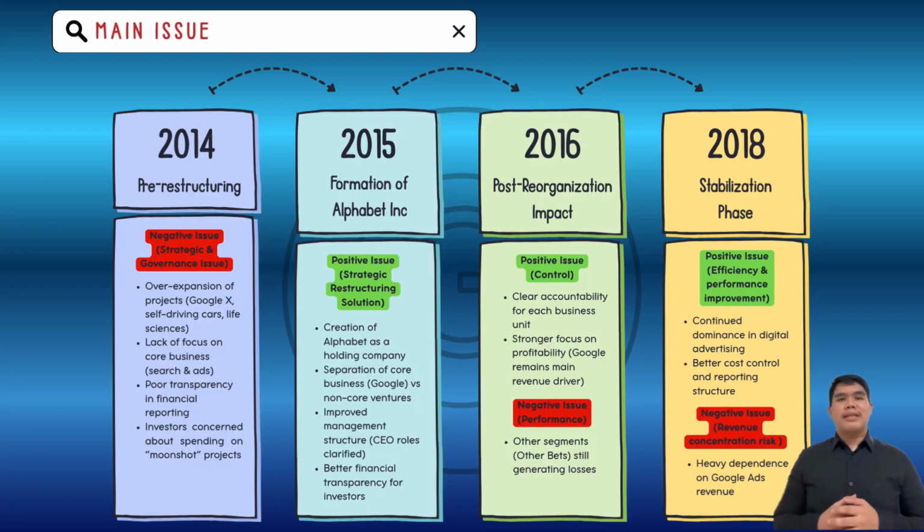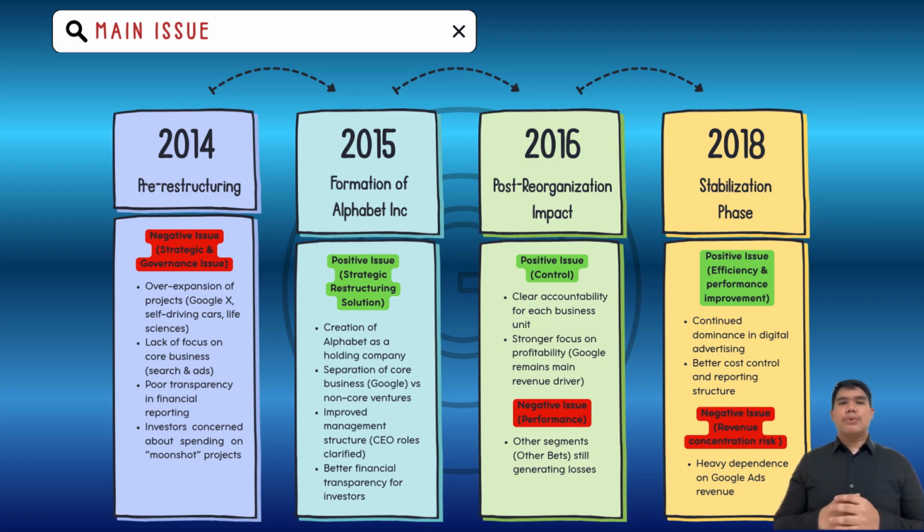Now, I would like to discuss the main issue faced by Google from before 2015 until 2018, followed by the purposes of this case study. Before 2015, Google expanded aggressively into many areas such as artificial intelligence, life science, robotics, and self-driving cars. However, this created a major issue because the company became too diversified.